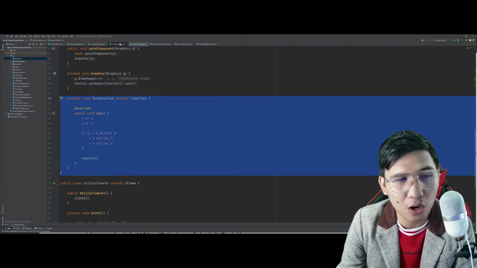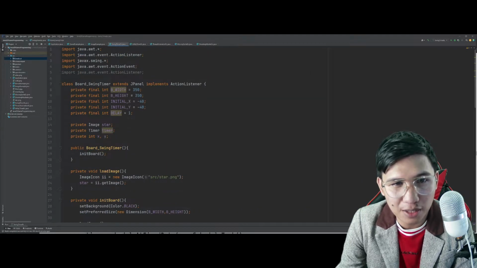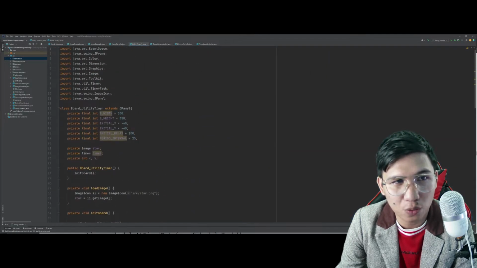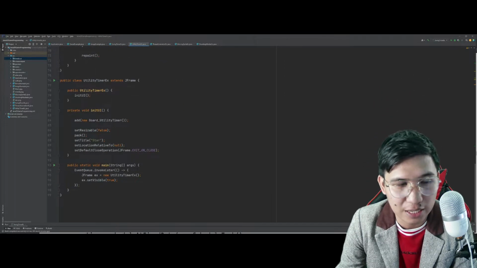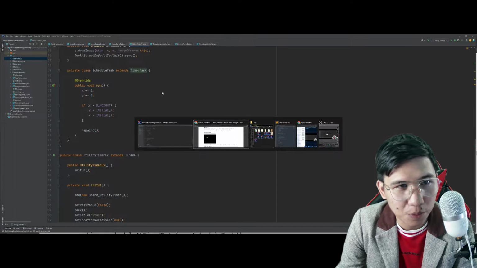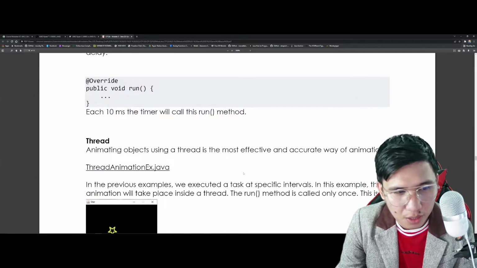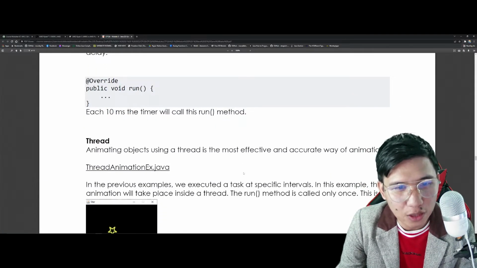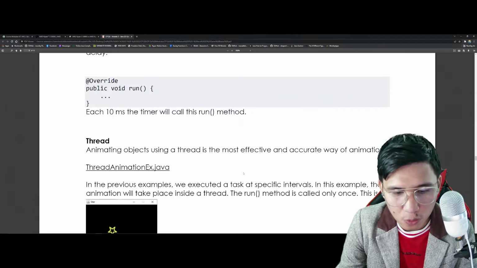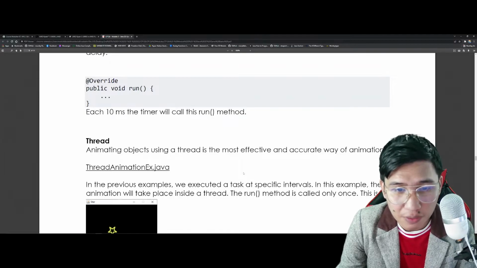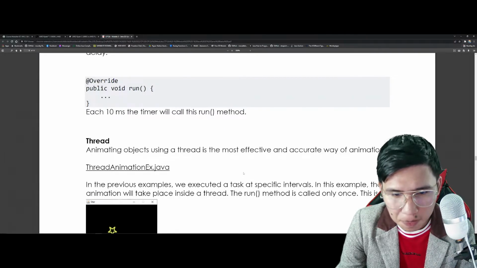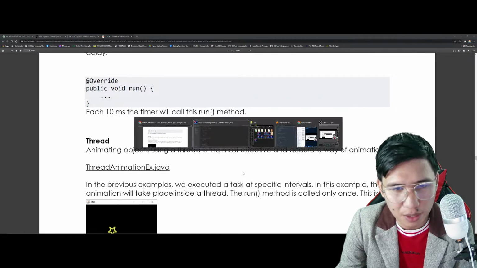Yun nga, they are very similar, swing and utility timer. So it's actually all up to you kung ano yung gagamitin niyo dito later on. Would you like to implement an action listener? Or would you like to, instead of action listener, implement a utilities timer already? So, depende yan kung ano yung magiging purpose nyo. But then, the thread is actually the most effective. The threads. Personally, this is my favorite part of every Java program because threading produces the most accurate way of animation. Unlike kanina kasi,